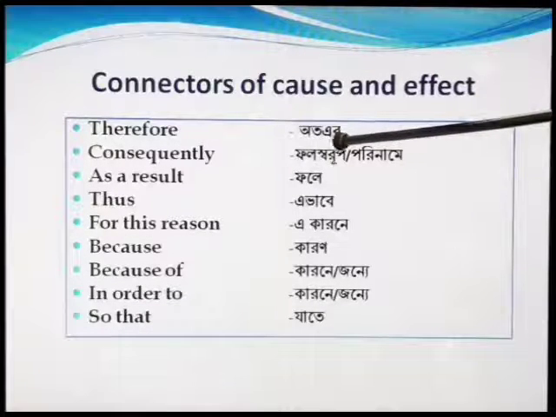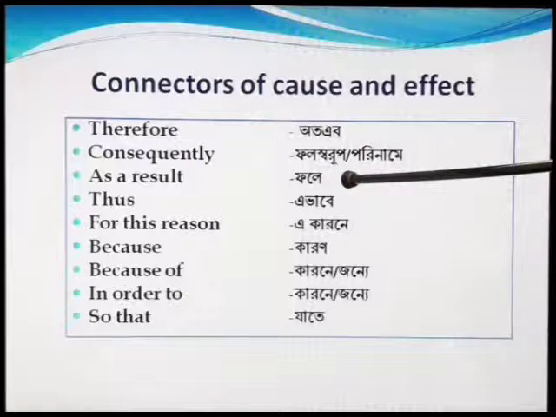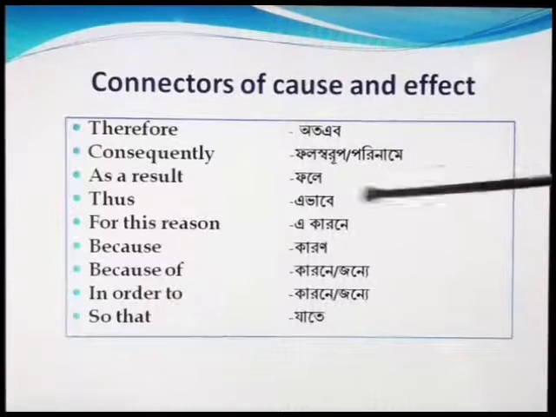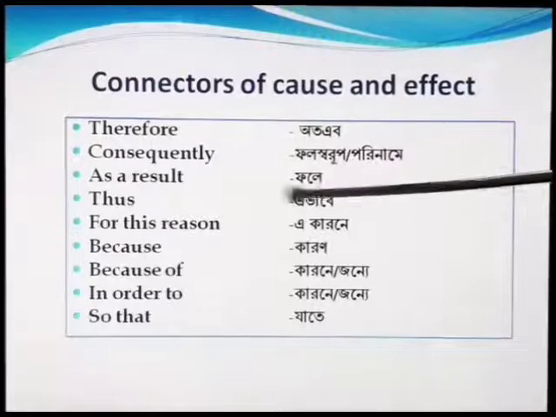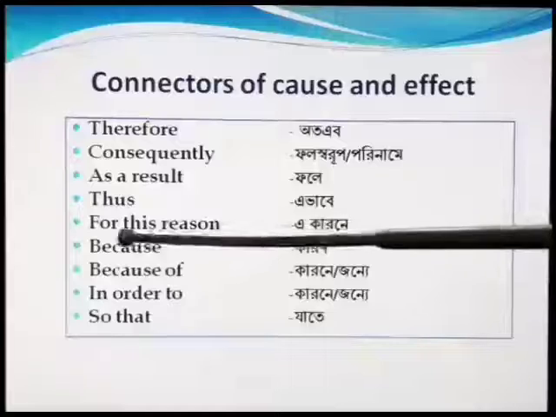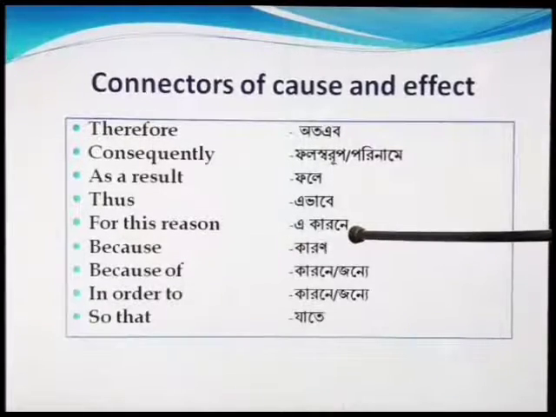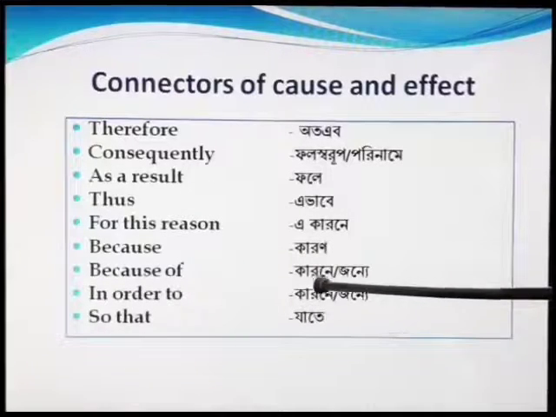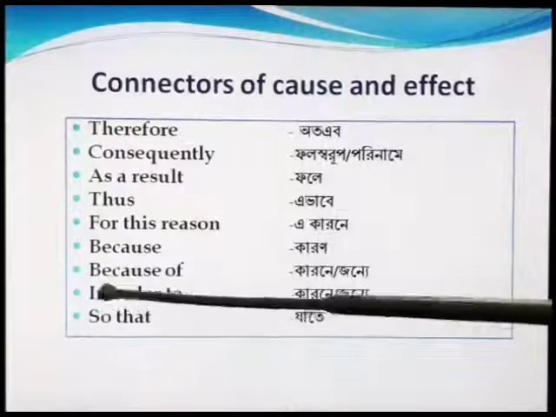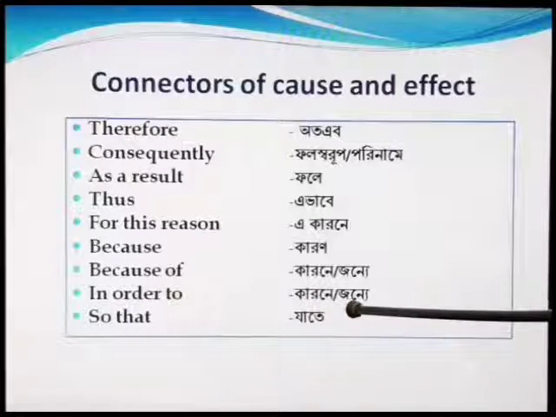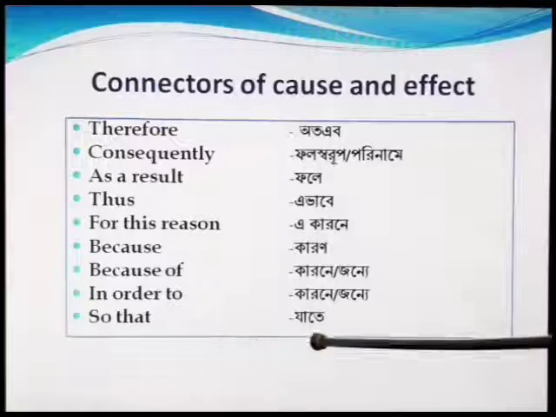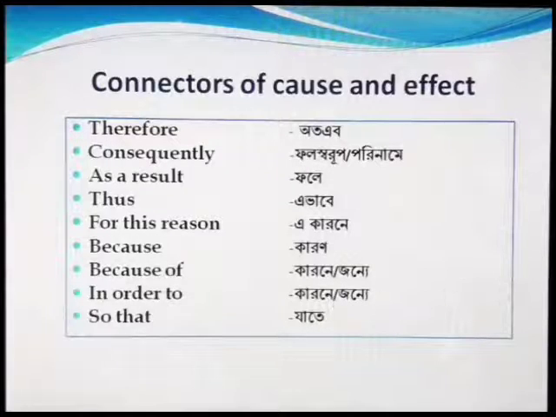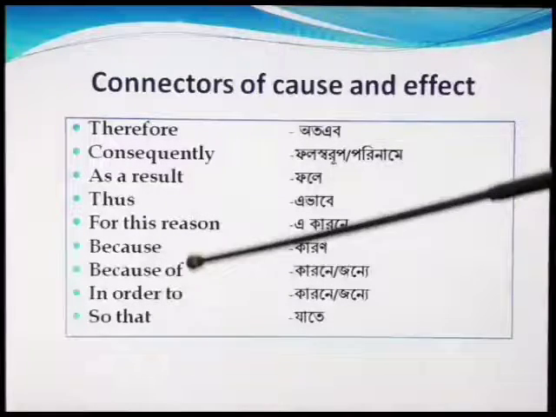Therefore, অতএব, consequently, ফলস্বরূপ অথবা পরিণামে, as a result, ফলে, thus, এভাবে, for this reason, এ কারণে, because, কারণ, because of, কারণে বা জন্যে, in order to, কারণে বা জন্যে, so that, যাতে. Dear students, if we want to express cause or effect or any kind of reason, we have to use these kinds of connectors.